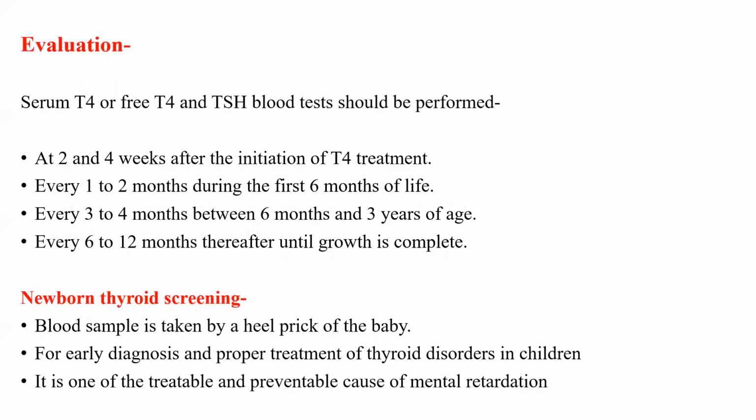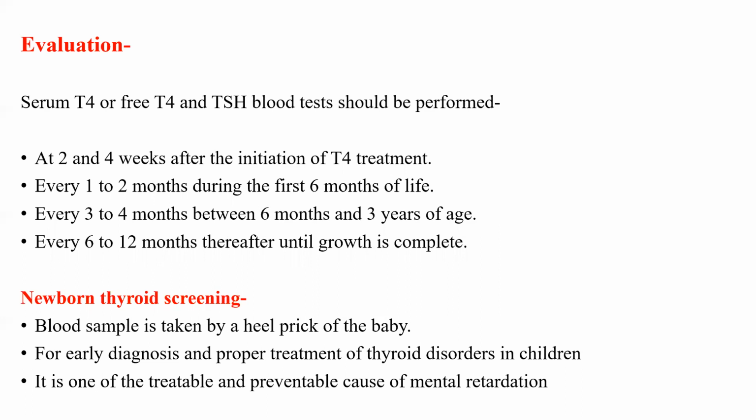Now, we have to evaluate this as a screening program. Serum T4 or free T4 or TSH blood test should be performed at 2 and 4 weeks after the initiation of thyroxine treatment. After that, every 1 to 2 months during the first 6 months of life, you have to do the thyroid hormone estimation.